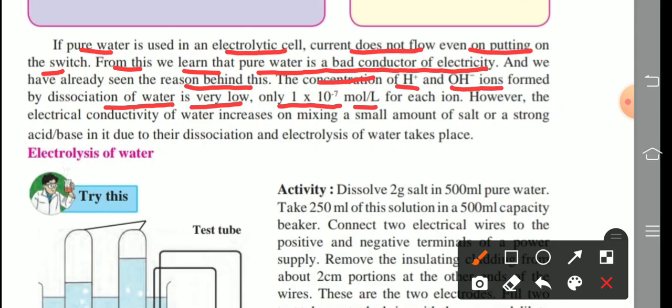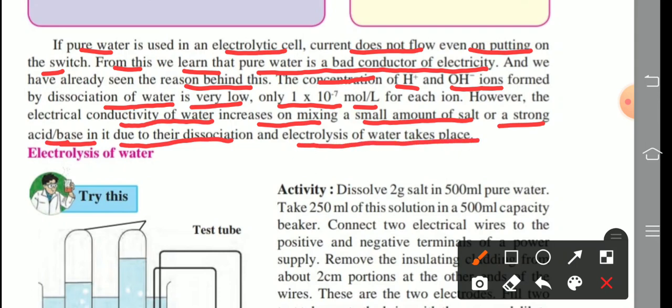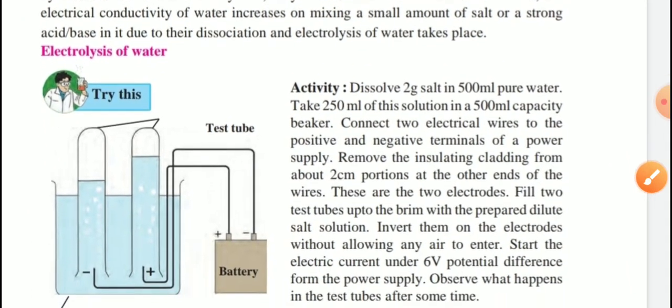However, the electrical conductivity of water increases on mixing a small amount of salt or a strong acid or a base in it due to their dissociation, and then electrolysis of water takes place. Otherwise, pure water is a bad conductor of electricity. Clear all of you? Next.